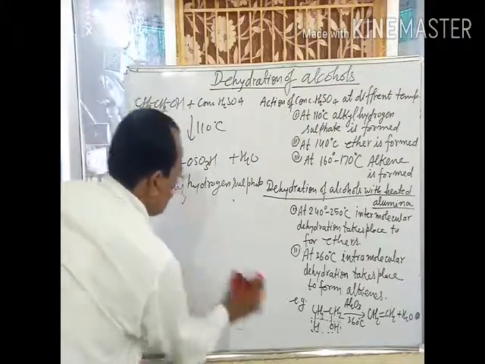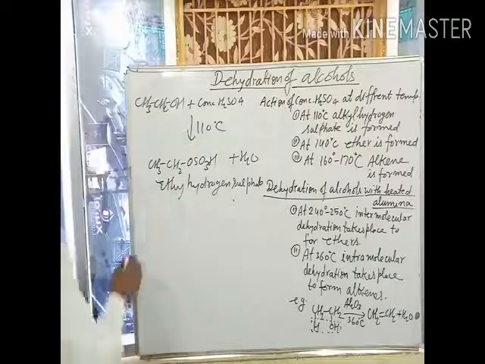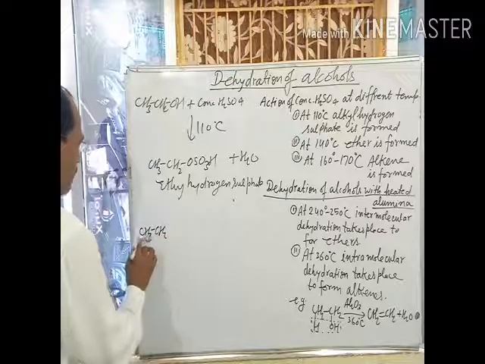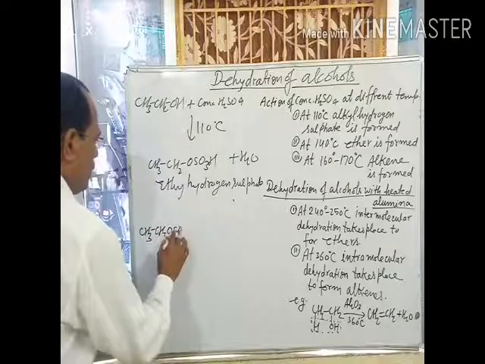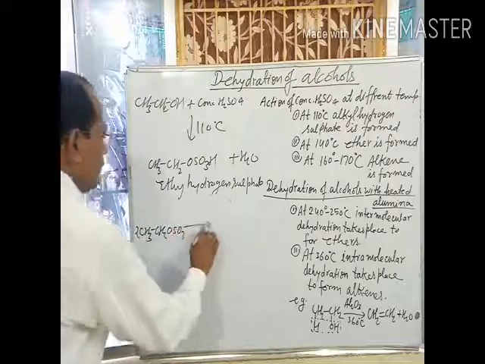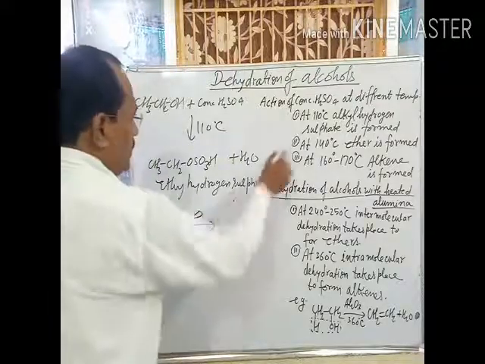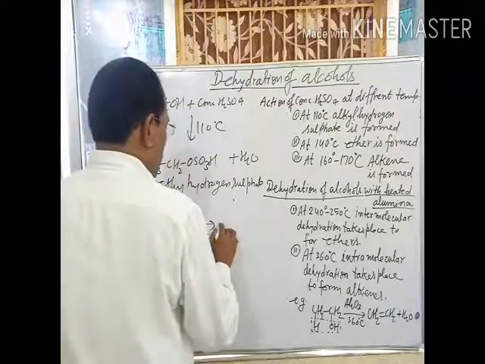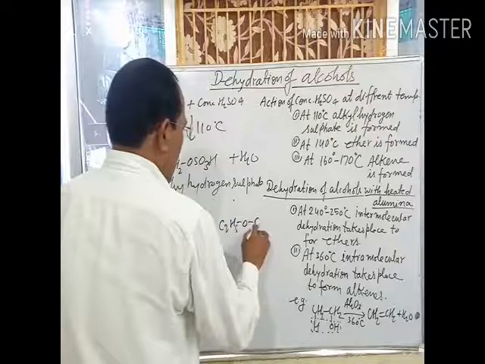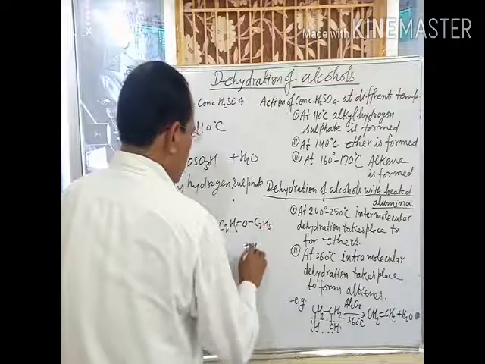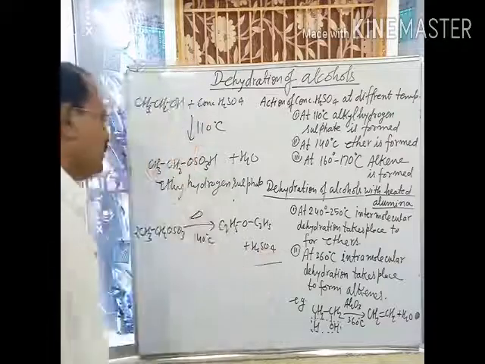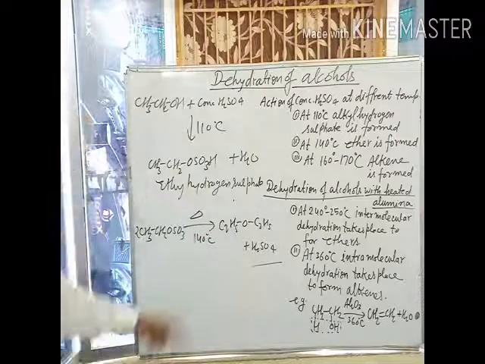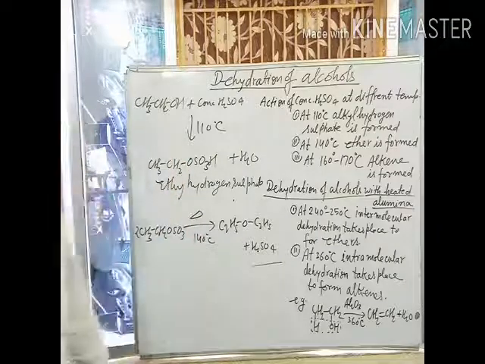If two molecules of ethyl hydrogen sulfate are heated at 140 degrees Celsius, we get diethyl ether plus H2SO4. This is the action of concentrated sulfuric acid at 110 degrees Celsius with alcohol.